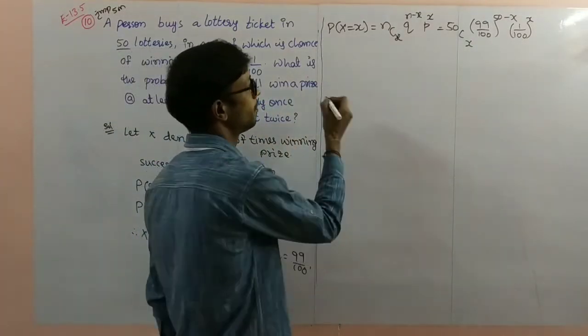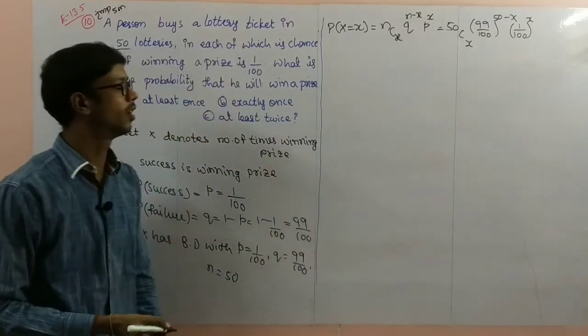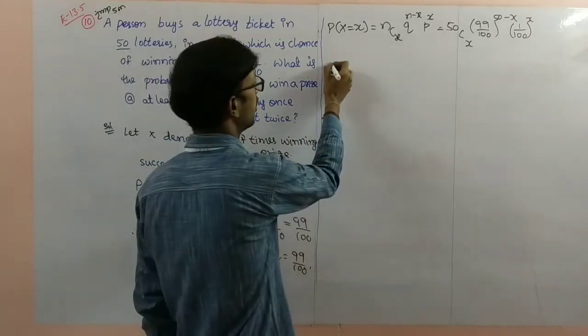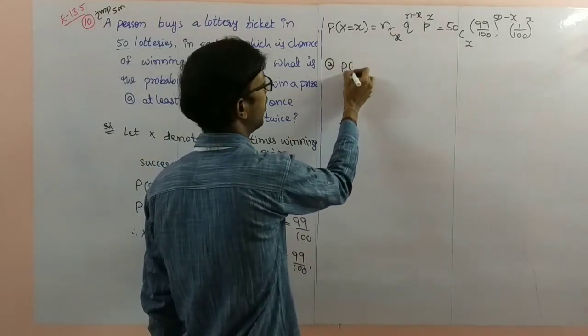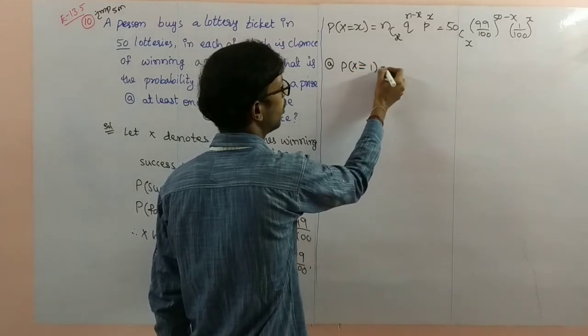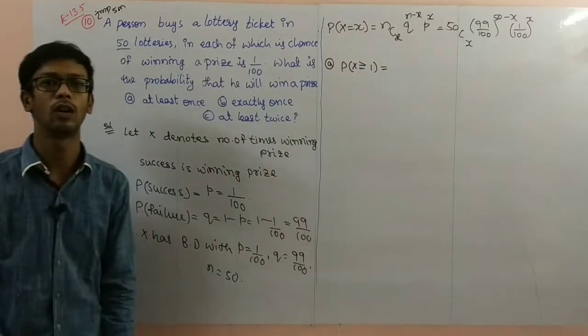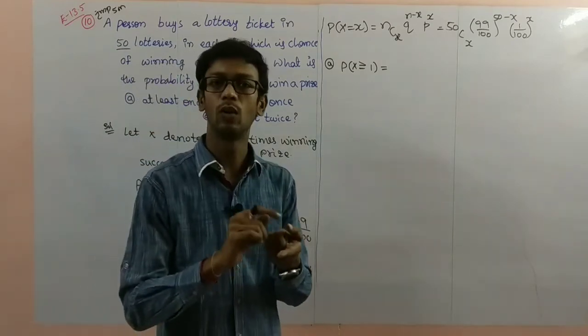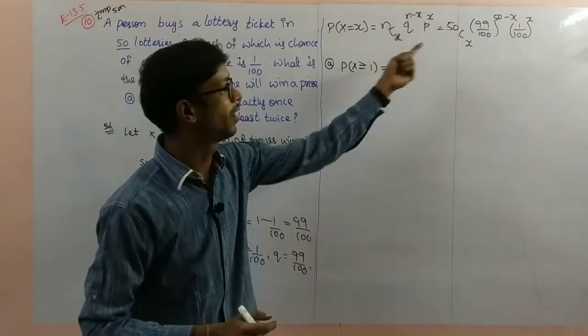So now, in the questions you observe here, at least once, probability of at least once. At least means, as we already know, greater than or equal to 1. Greater than or equal to 1 means 1, 2, 3 and so on up to 50. n is 50.